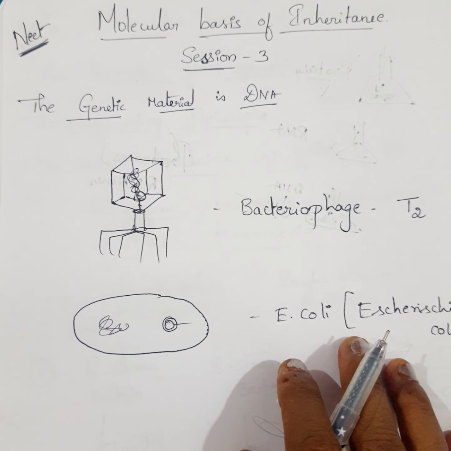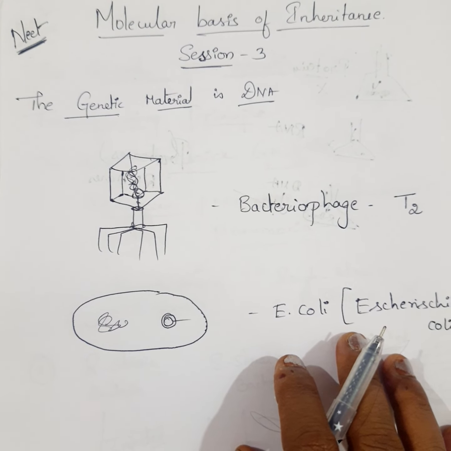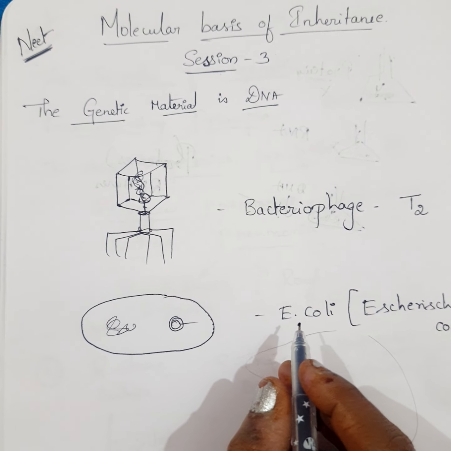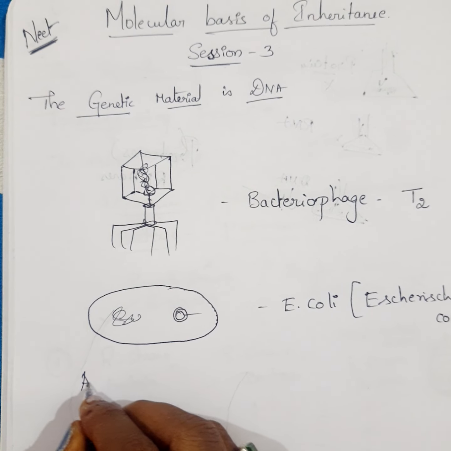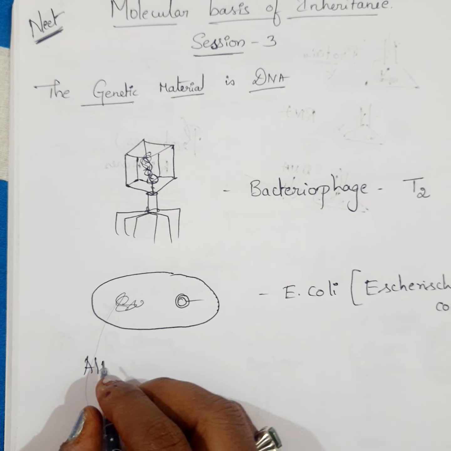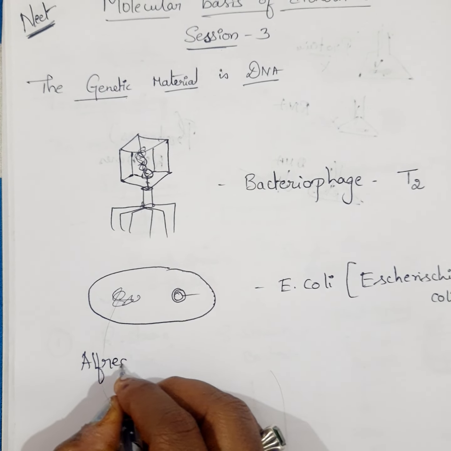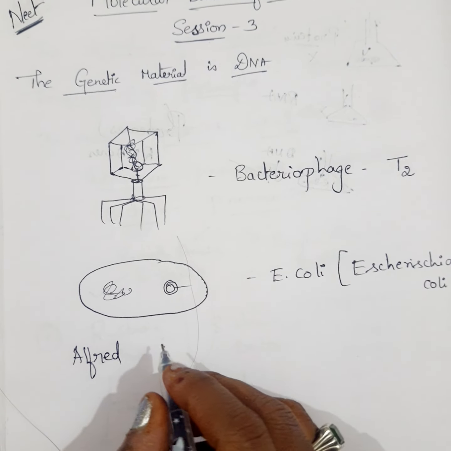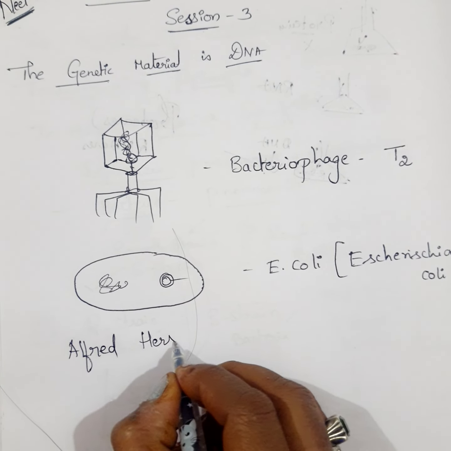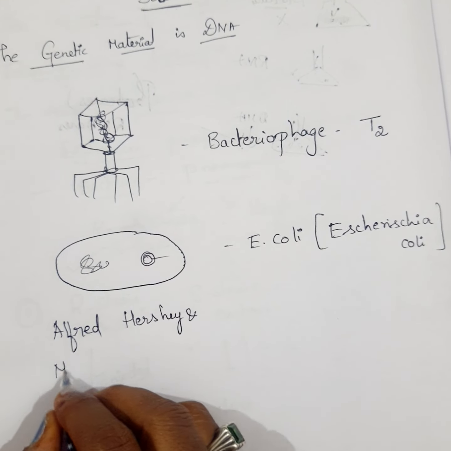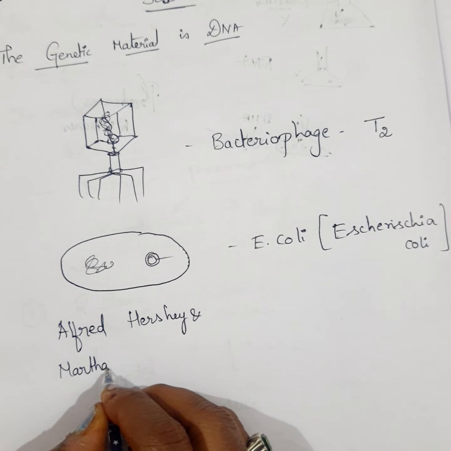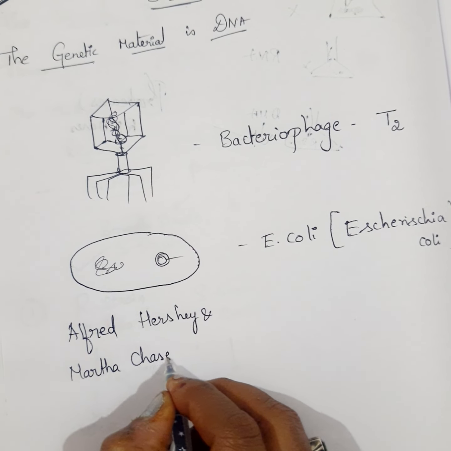To make this confirmation, there were two scientists, Alfred Hershey and Martha Chase.